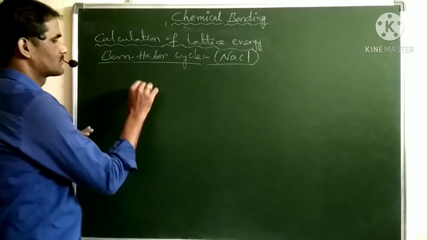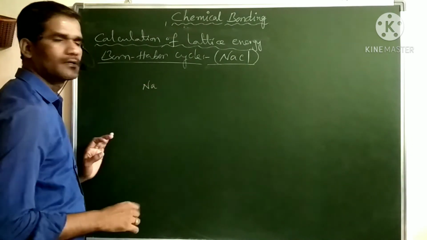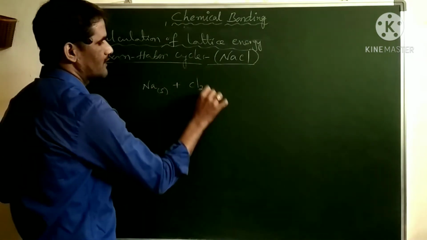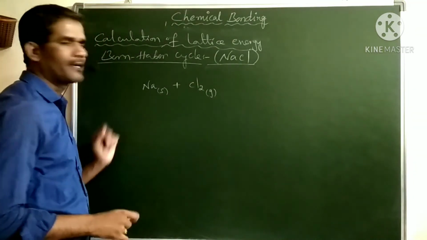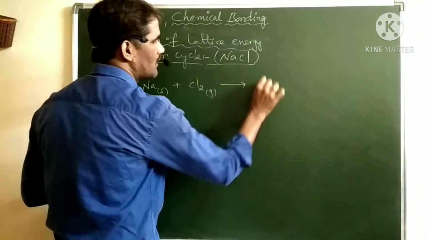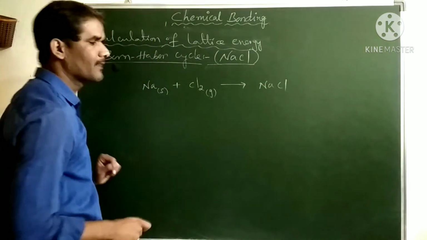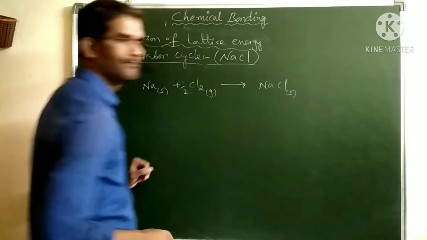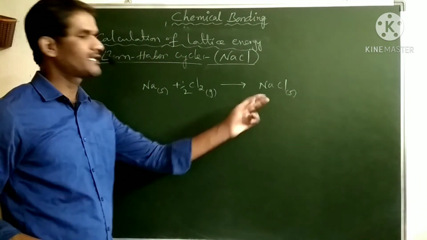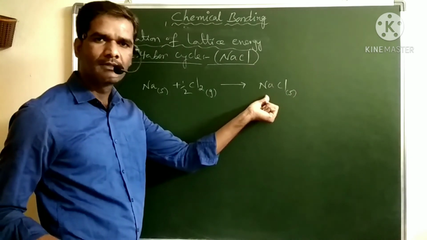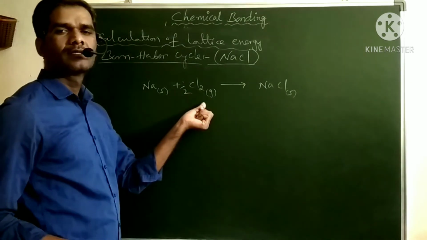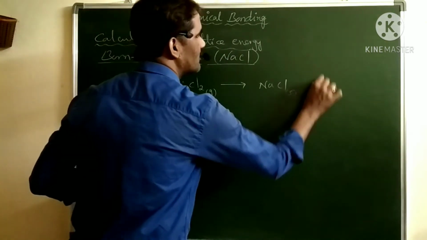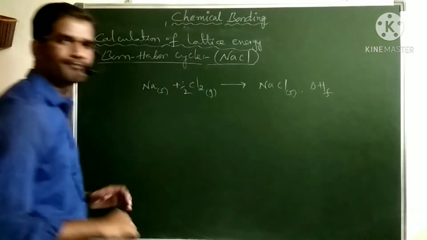First, sodium solid and chlorine gas combine to form 1 mole of sodium chloride. Here, if you take half mole of chlorine gas, you will get sodium chloride solid. The energy released here, where 1 mole of sodium chloride is formed from its constituent elements in their standard state, we call enthalpy of formation.